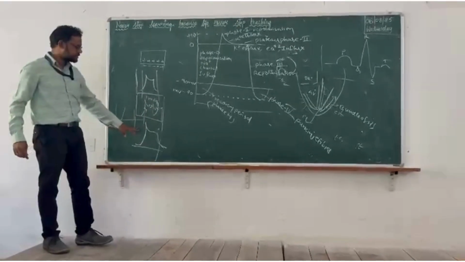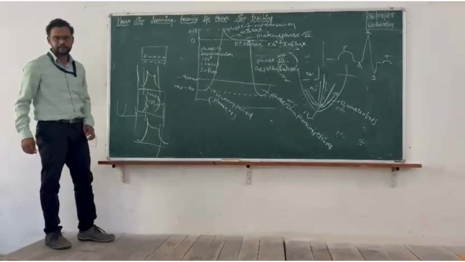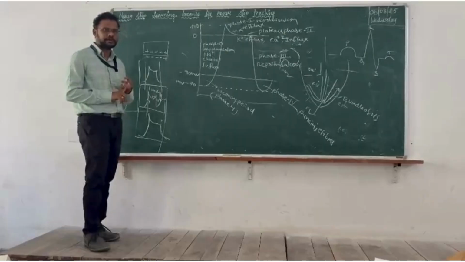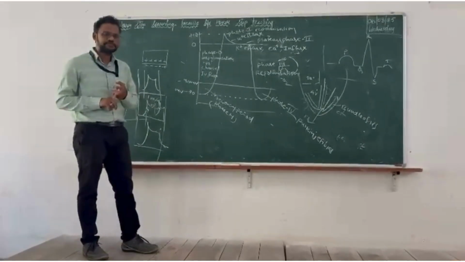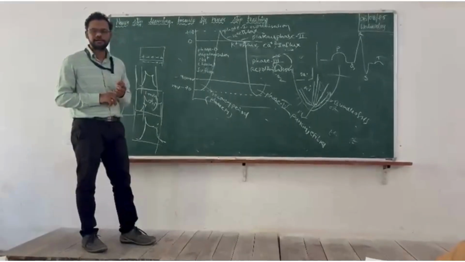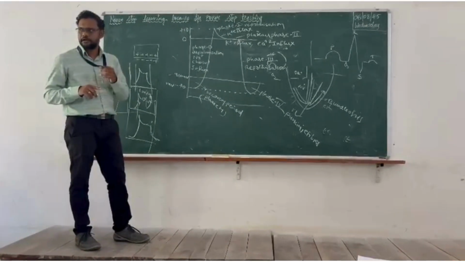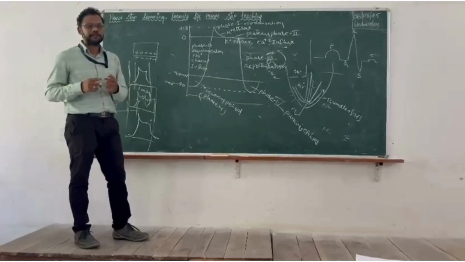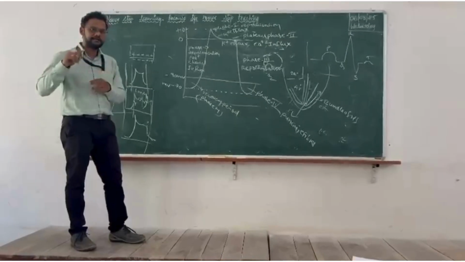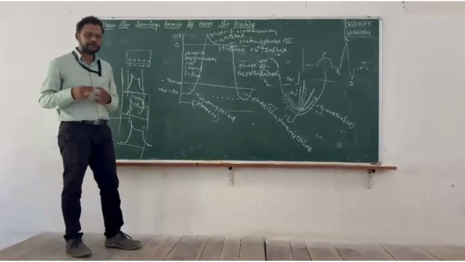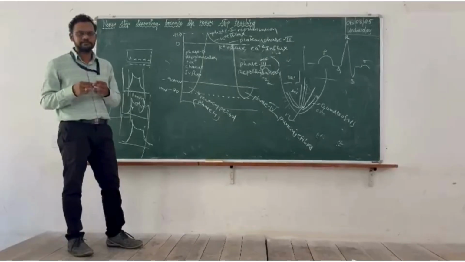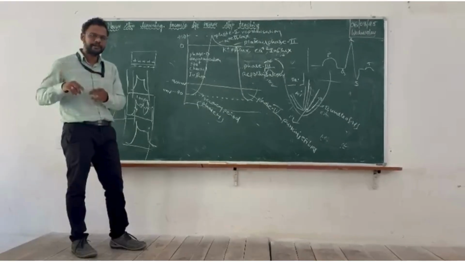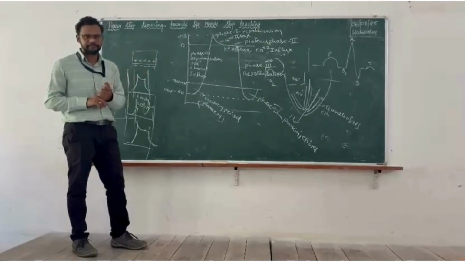So this is the target for your anti-arrhythmic drugs. You can use either sodium channel blockers, potassium channel blockers, calcium channel blockers, and apart from this, you can also use the beta blockers. Why? Because you already know that if the sympathetic nervous system is activated, your heart rate will increase. So if you want to decrease the heart rate, then sympathetic nervous system blockers can be used. Those are nothing but your beta blockers, because beta receptors are present on the heart.